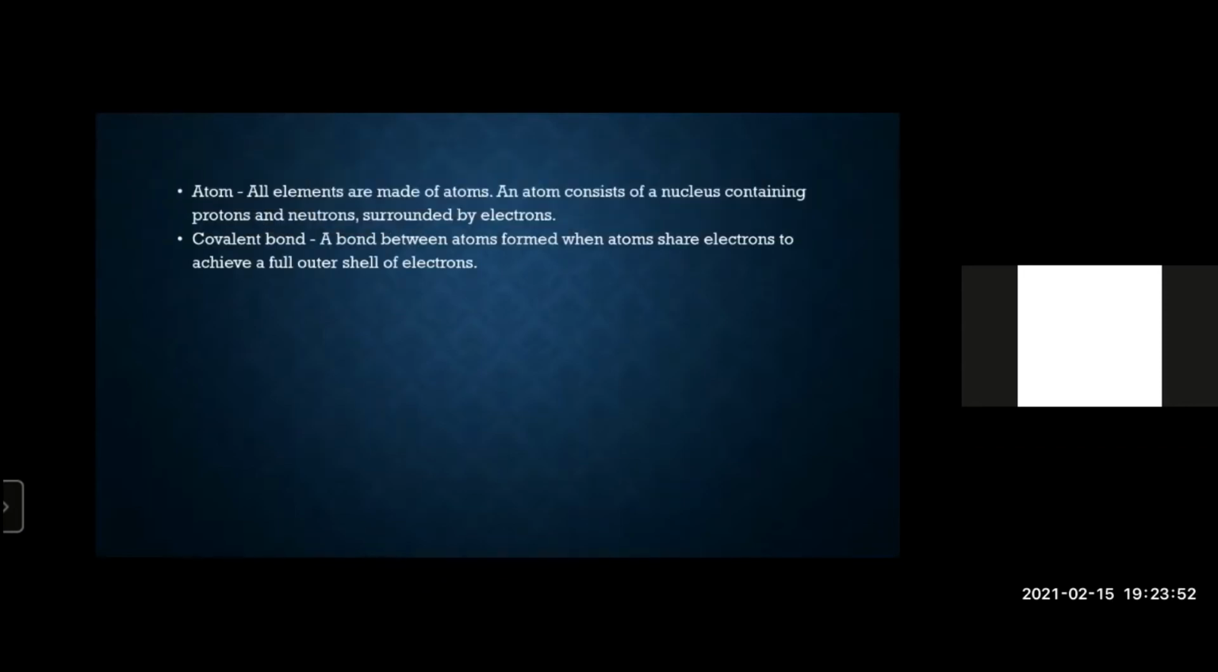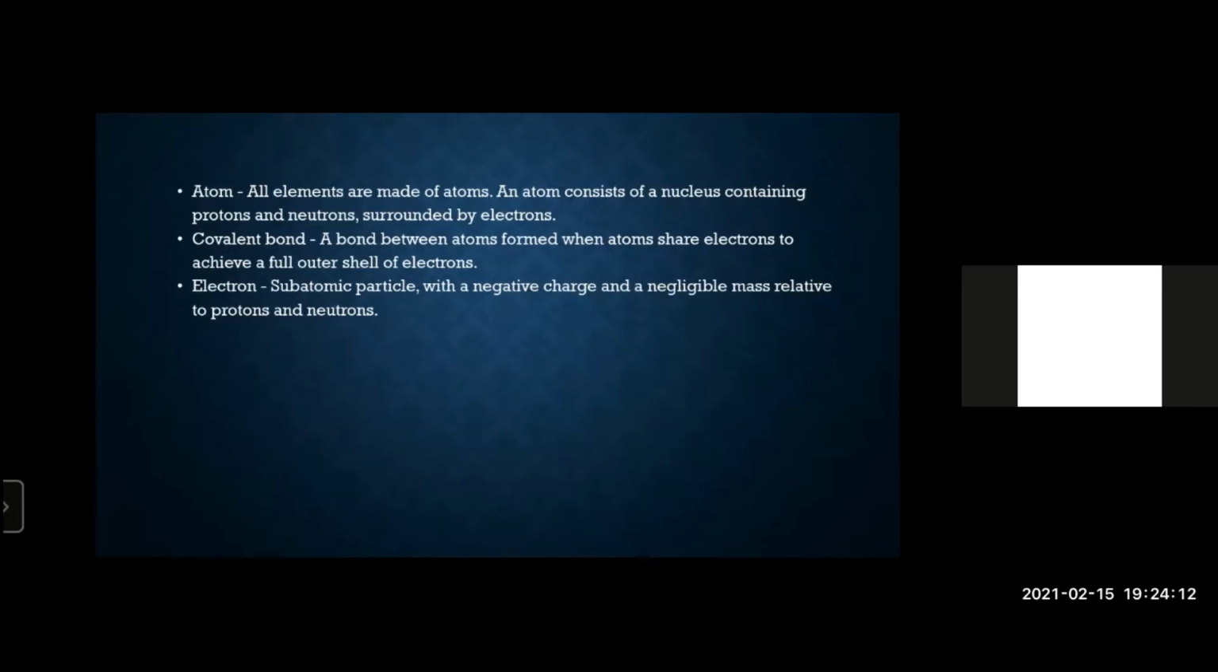Now let's have a look at some definitions. What is an atom? We discussed it's the simplest unit or the simplest particle. What is a covalent bond? A covalent bond is formed when atoms share electrons to achieve a full outer shell or a full valence shell. What is an electron? It's a subatomic particle. You won't say that I can break an atom down further to electrons. No, because electrons do not retain the property of that element.